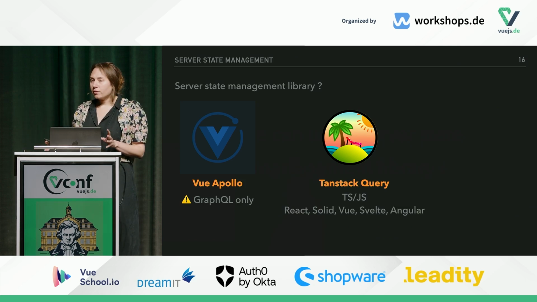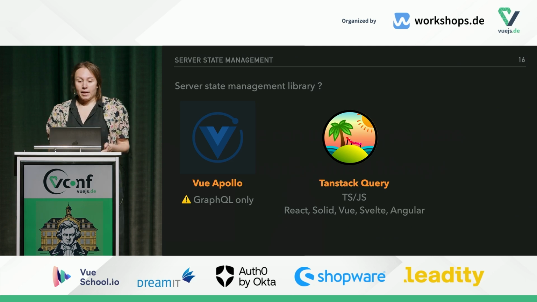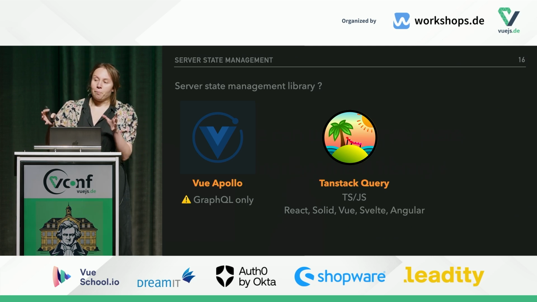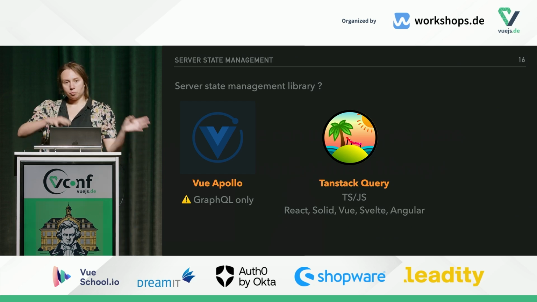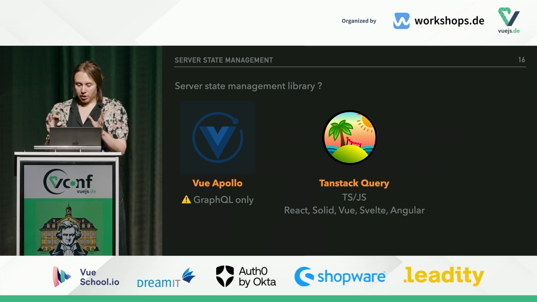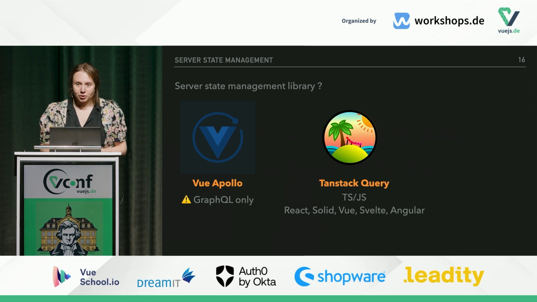You may have used or heard about React Query or Vue Query, and TanStack Query is actually the framework agnostic version of all these projects. These projects have been merged into a JS core, and it's now completely agnostic.